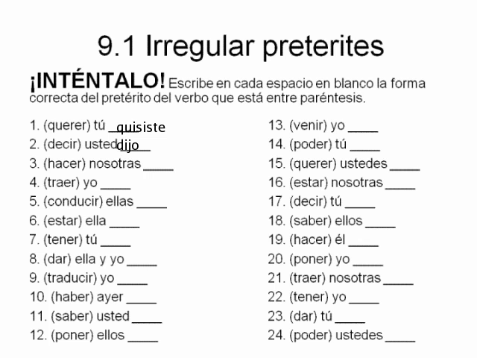Nosotras, and the verb hacer, remember, is part of the I group. So, hicimos, nosotras hicimos. Traer is a member of the J group. So you would have yo traje, if I can spell, traje, yo traje. Conducir is also part of the J group.